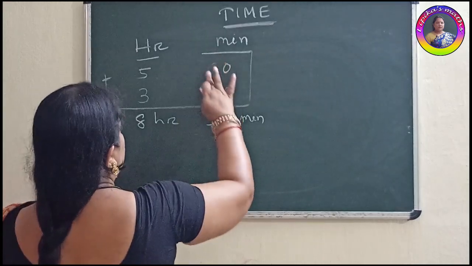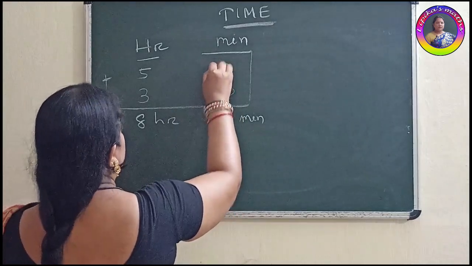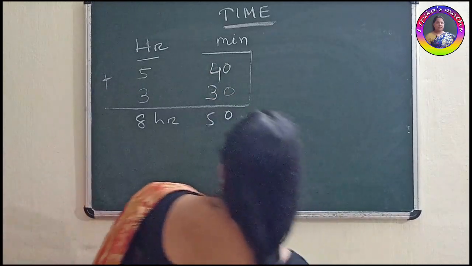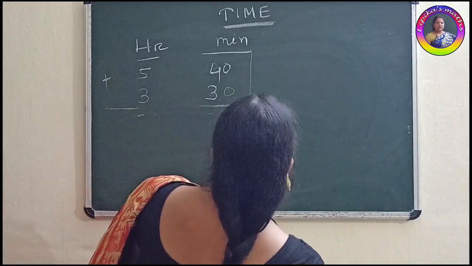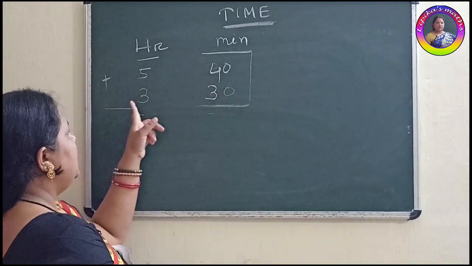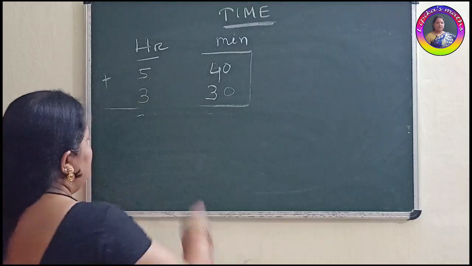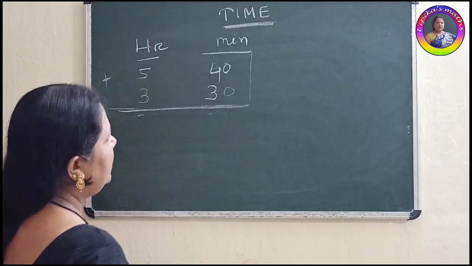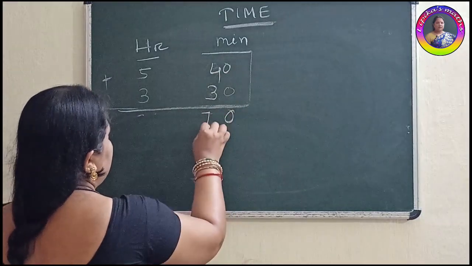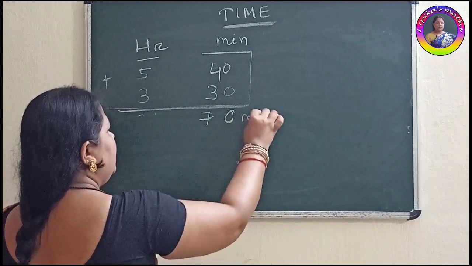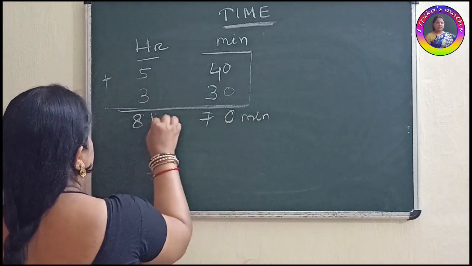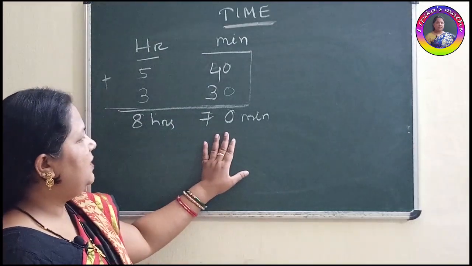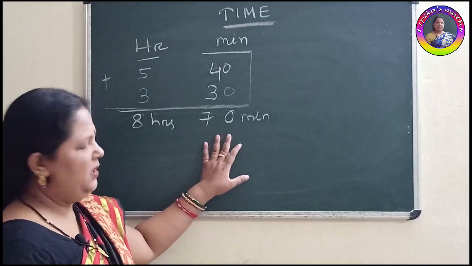Okay. Suppose Rita studied 5 hours 40 minutes, Sita studied 3 hours 30 minutes. So children, now we are going to find the total timing, how much they studied together. 0, 4 plus 3 is 7, it's coming 70 minutes. Here it's coming 8 hours. Got it? So here you can see the total minutes is coming 70 minutes.